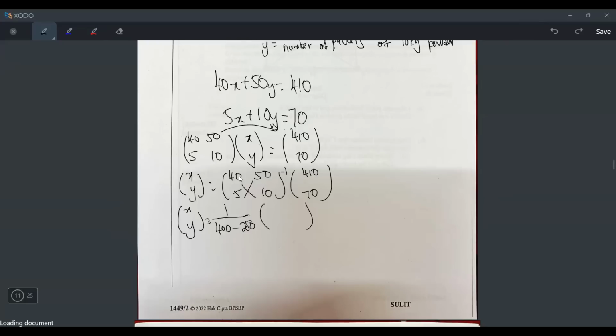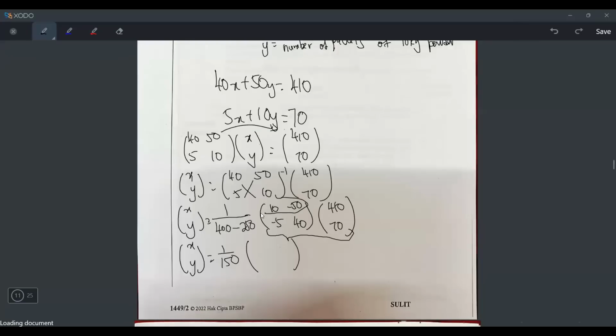Okay. And then the formula is you have to swap the 40 and 10. So 10 on top, 40 at the bottom. 50 and 5, you have to change the sign. So -50, -5. And don't forget to times again with 410, 70. And now you will take the 400 minus 250. I think it's 150. And then here you can multiply them together.